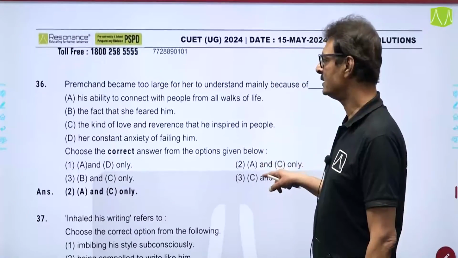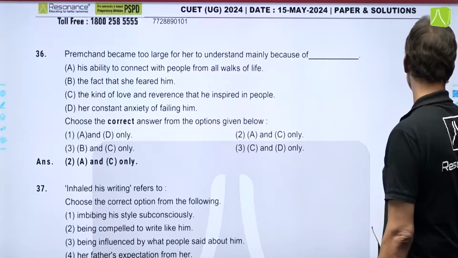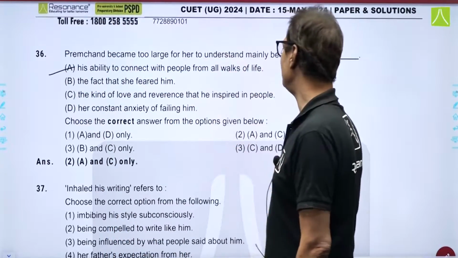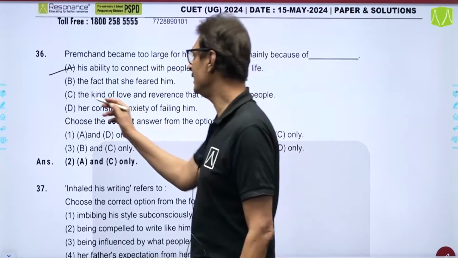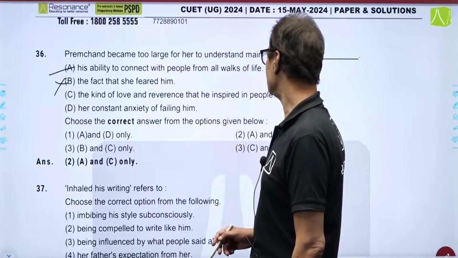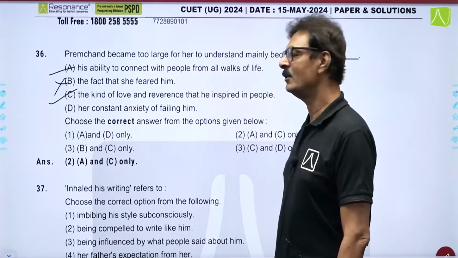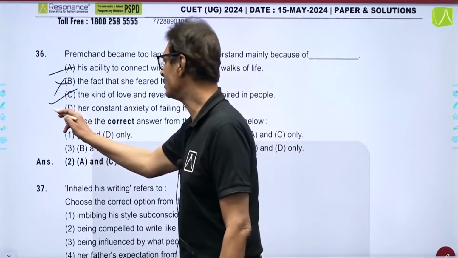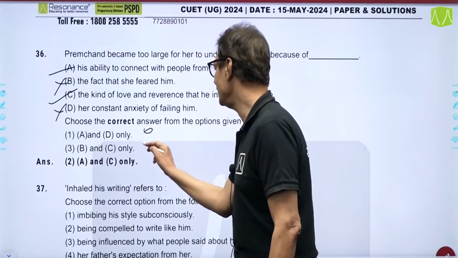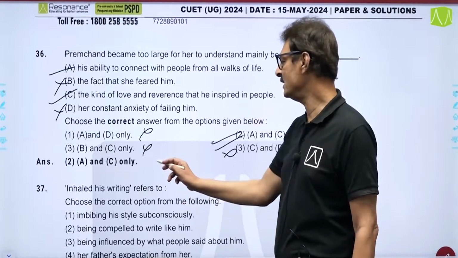Question number 36: Premchand became too large for her to understand, mainly because of... 4 options were given, and if you have read the passage, yes, ये सही है, because of his ability to connect with people from all walks of life. The fact that she feared him, no, she never feared, so this is eliminated. The kind of love and reverence that he inspired in people, yes, this is mentioned in the passage, and her constant anxiety of failing him, this also is not specified. So the correct options are A and C. If you just see A and D, ये नहीं है, B and C नहीं है, C and D नहीं है, the correct option is option A and C only.